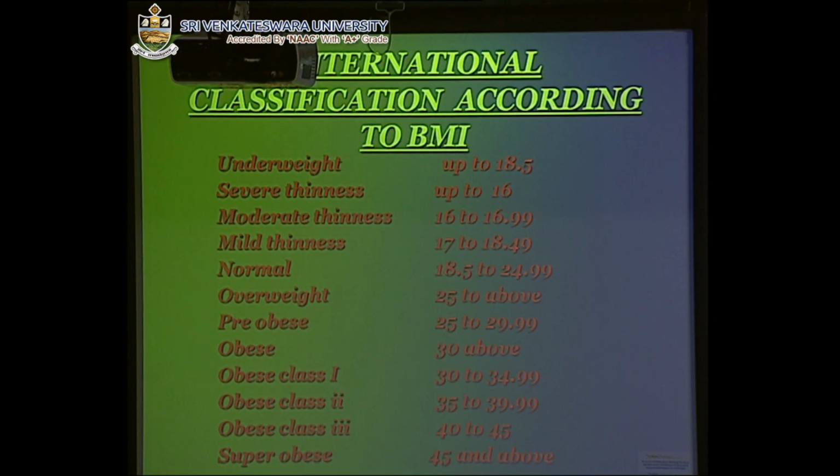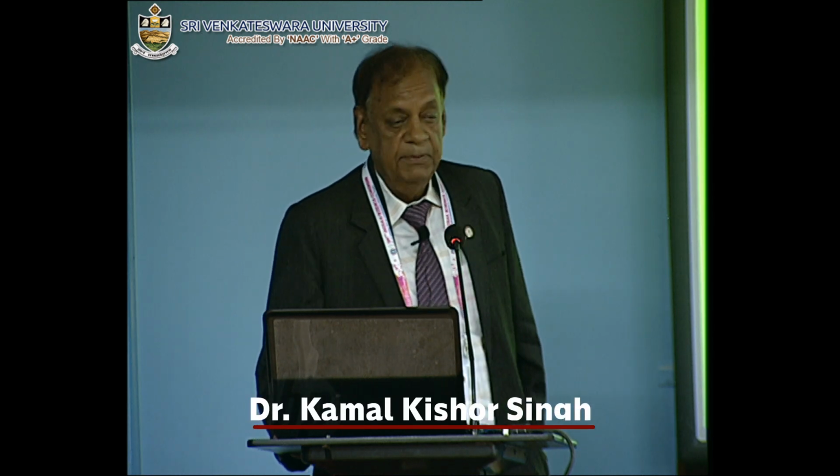International classifications according to BMI: if the BMI value is below 18.5, then the person is underweight. Severe thinness is up to 16, moderate thinness is 16 to 16.99, and 17 to 18.49 is mild thinness. If the BMI value is 18.5 to 24.9, then it is normal. If 25 or above, then the person is overweight. If 25 to 30, then pre-obese.